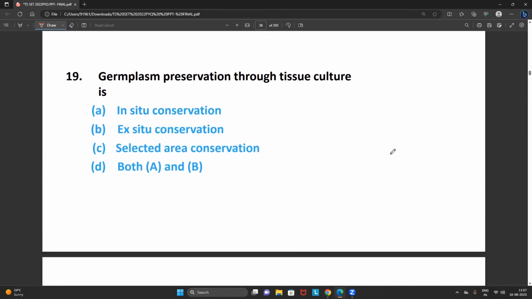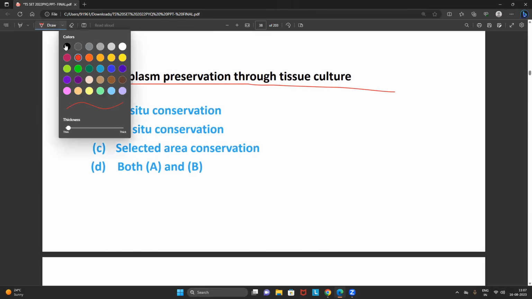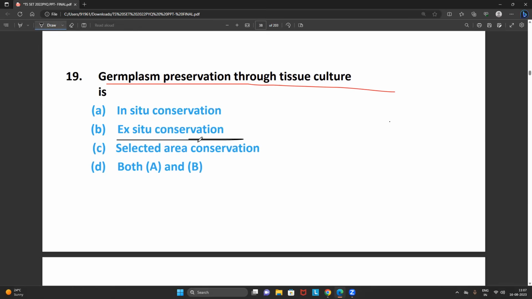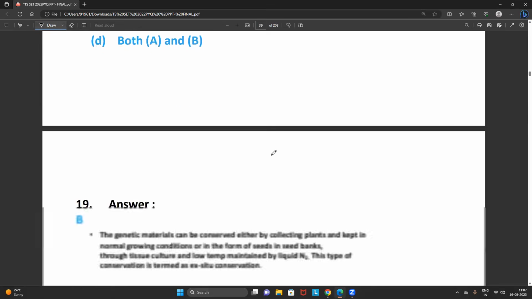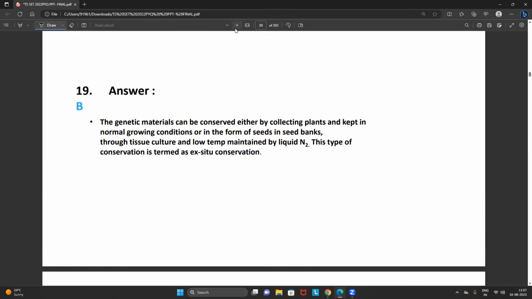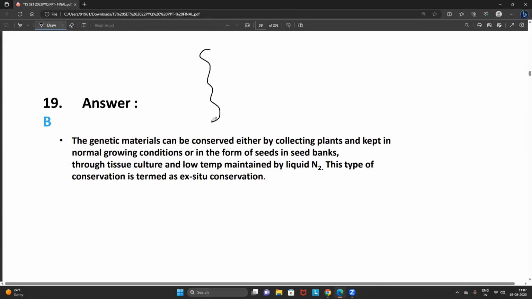Very straightforward question. Germplasm preservation through tissue culture. This we have also discussed in the classes, which is ex situ conservation. Correct, friends? What we will do, we will take the genetic materials. How can we preserve this? By collecting the plant, and we will keep that particular plant in the form of seeds in the seed bank, by using what? Liquid nitrogen.